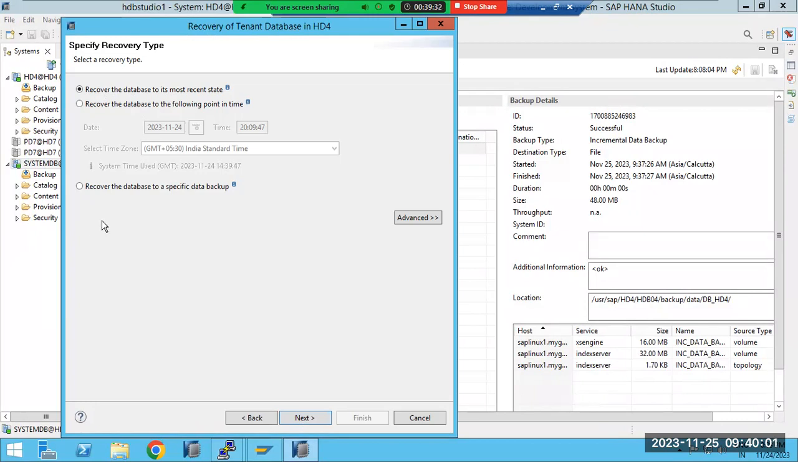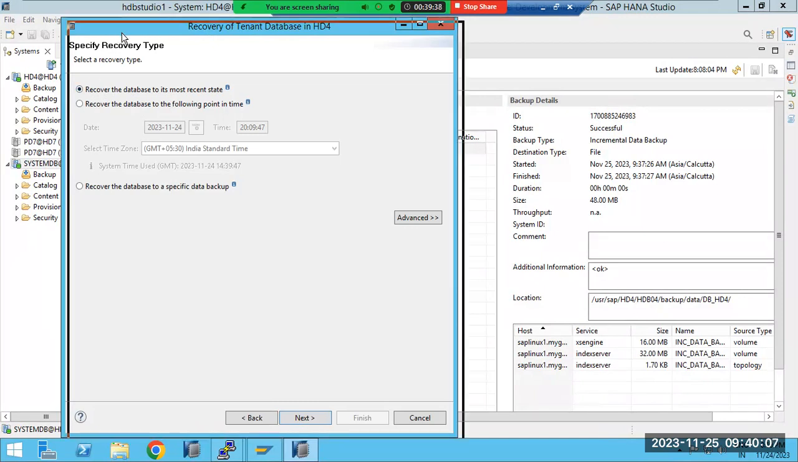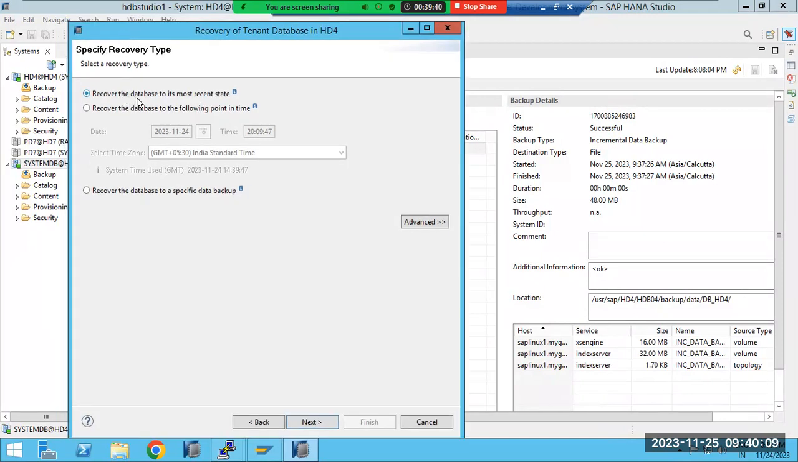The recovery also has 3 types here, just like backup. In the recovery wizard, you can recover the database to the most recent state, which means the most recent state will be recovered here. Or you can recover the database to a point in time. Point in time means, for example, up to 2 minutes back you have the data.